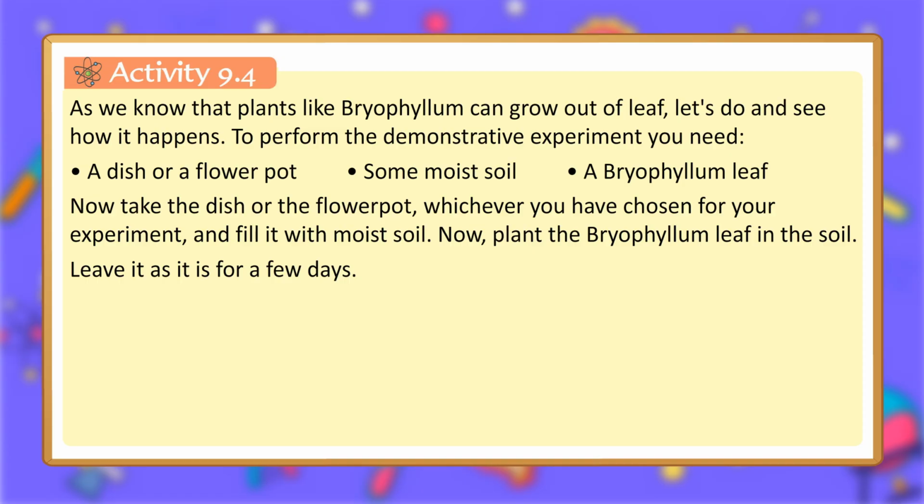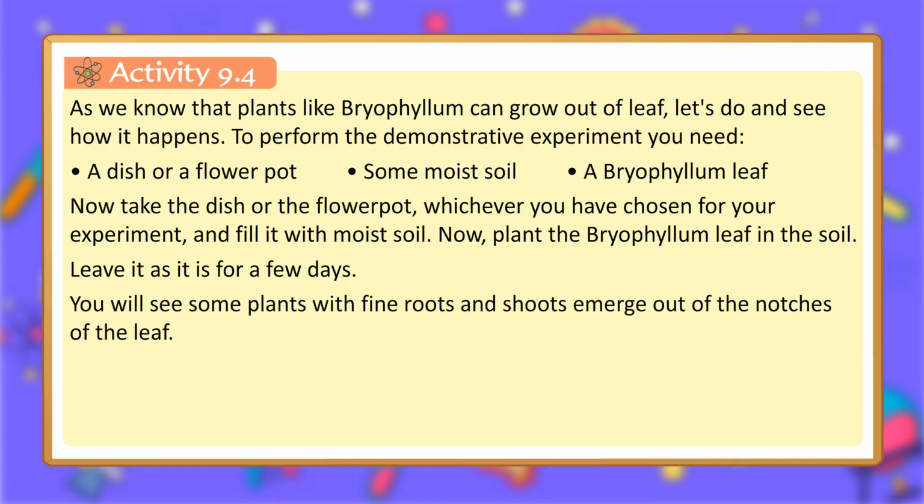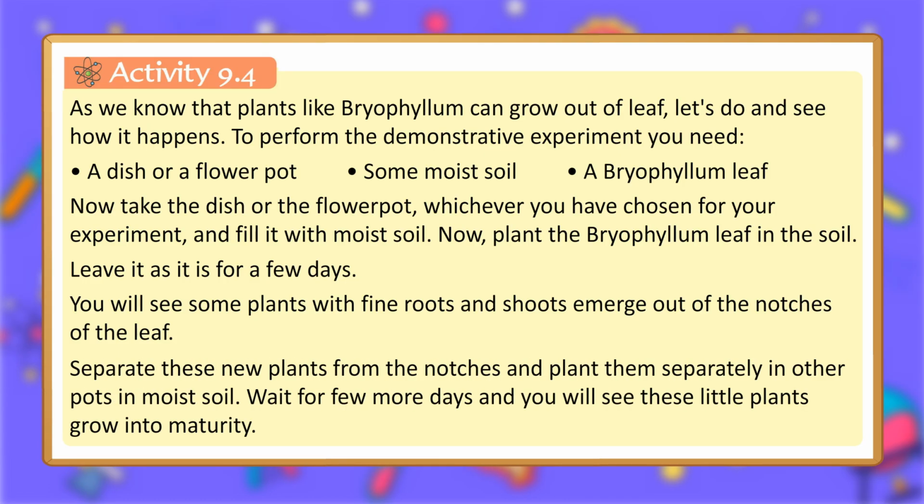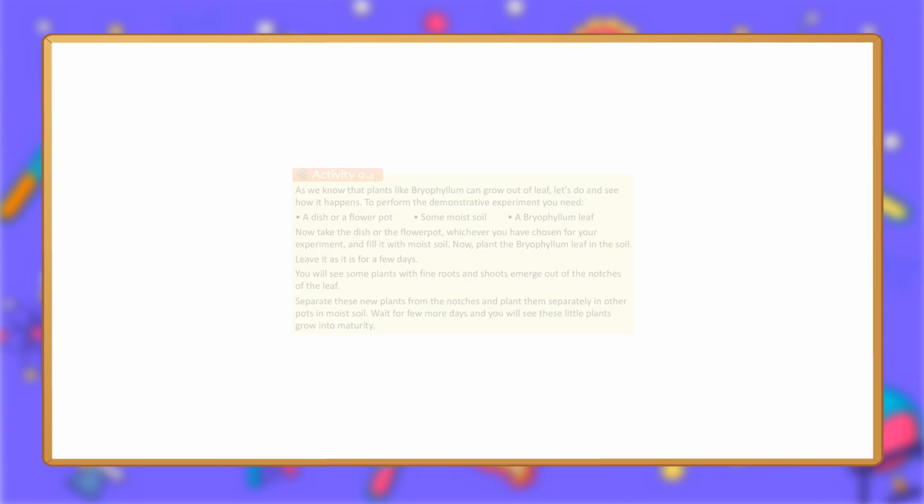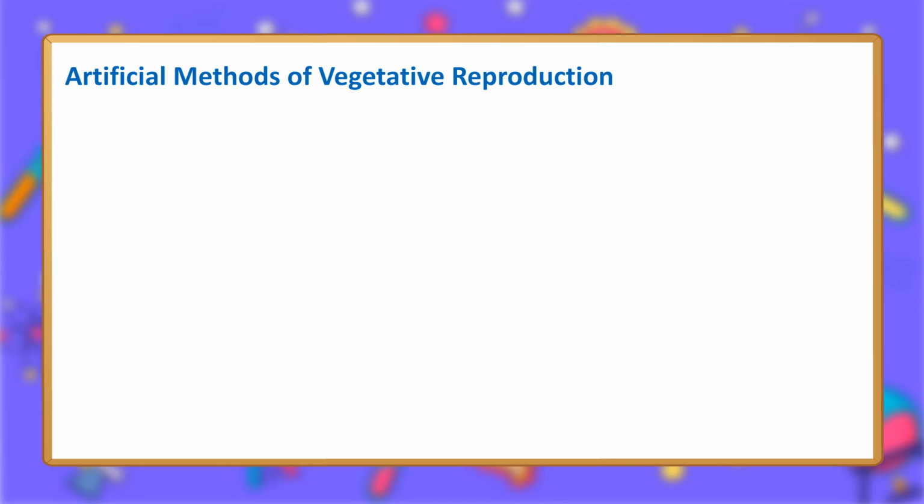Leave it as it is for a few days. You will see some plants with fine roots and shoots emerge out of the notches of the leaf. Separate these new plants from the notches and plant them separately in other pots in moist soil. Wait for a few more days and you will see these little plants grow into maturity. Artificial methods of vegetative reproduction.